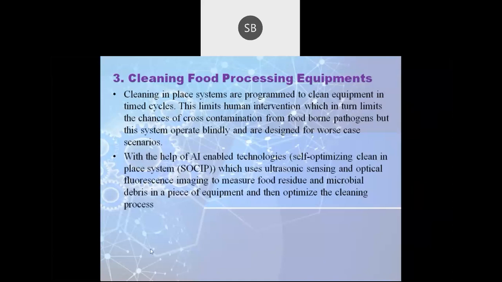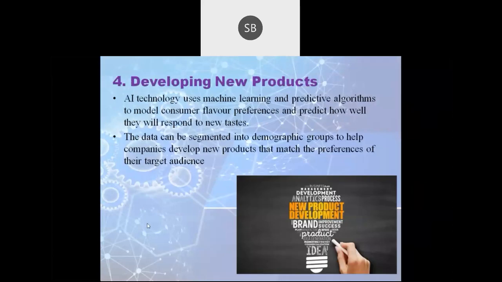Next one, developing new products. This is an interesting way in which artificial intelligence is used in food industries, and it is one of the growing futures. We can use this technology in developing our ideas, as we all wish to become entrepreneurs, and we can use it in generating innovative products and then manufacture them.